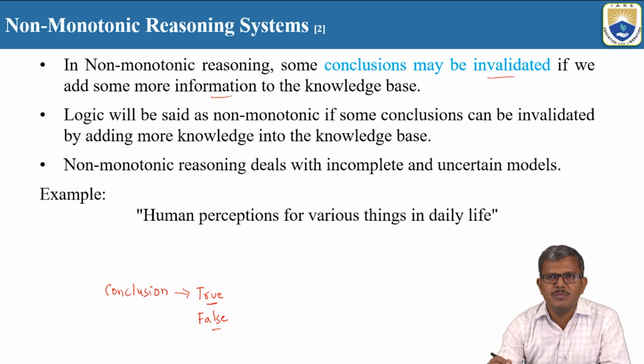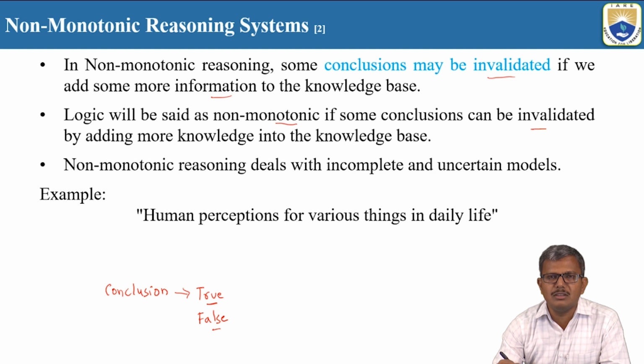When it comes to logic, we can also say that logic is a non-monotonic reasoning system. Why? Because in this case also, some conclusions are going to be invalidated. Not only in non-monotonic reasoning systems, but even in representing knowledge in terms of logic, the conclusions are going to be invalidated when we add new knowledge to the existing knowledge base.